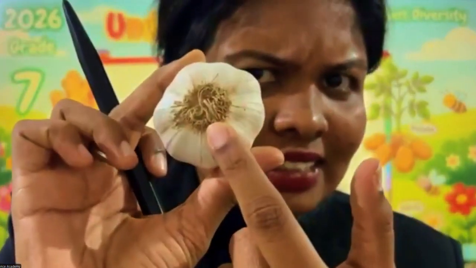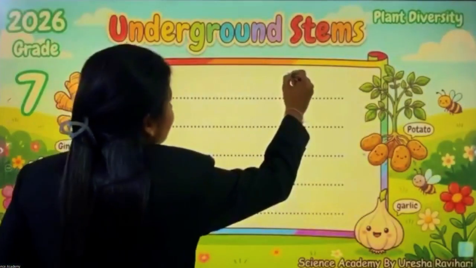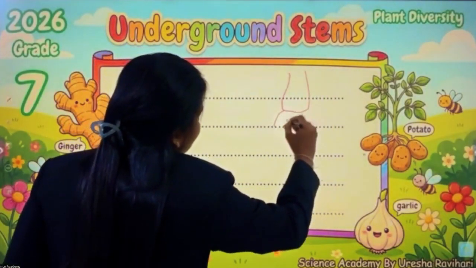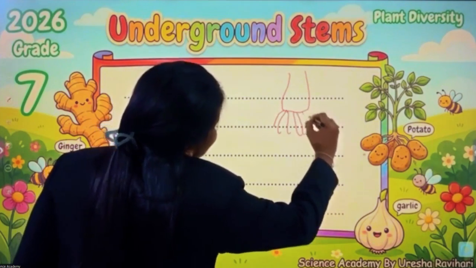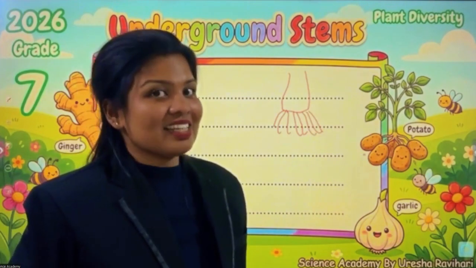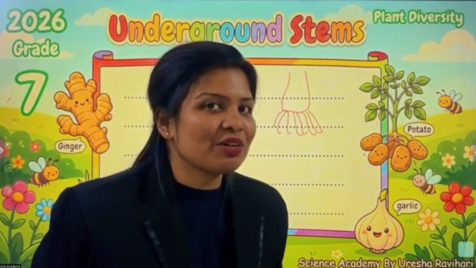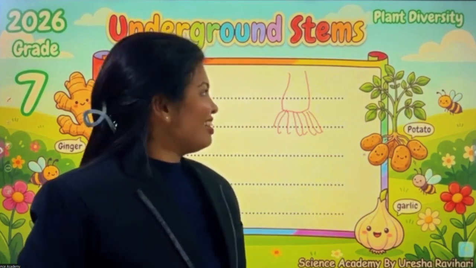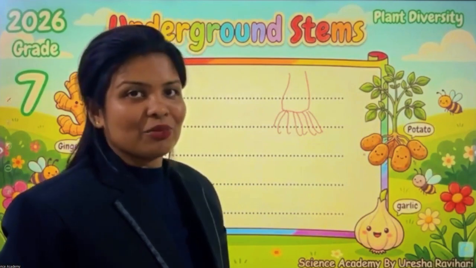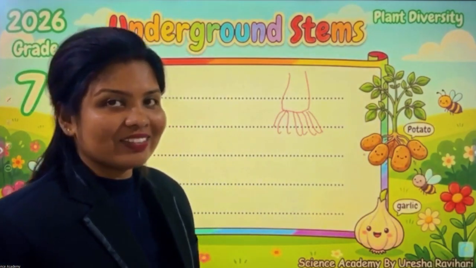In leeks also, we can see a small amount of root like this. Above that we can see the stem, right? Have you seen leeks? The roots are like this. Teacher, onions? Yes, onion also. Children, when your mom is bringing these vegetables, have a look.